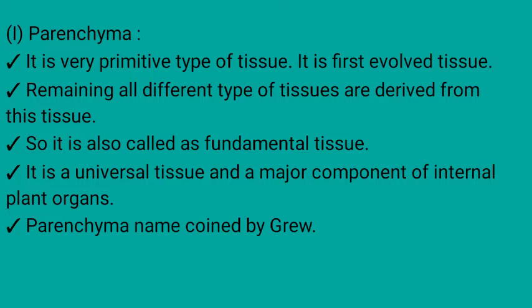Parenchyma. It is a very primitive type of tissue. It is the first evolved tissue. All the remaining different types of tissues are derived from this parenchymatous tissue. That's why parenchyma is also called fundamental tissue. Parenchyma is a universal tissue and a major component of internal plant organs. The term parenchyma was given by Grew.